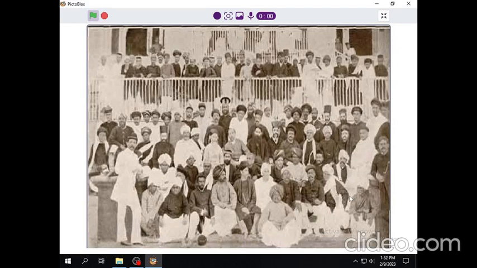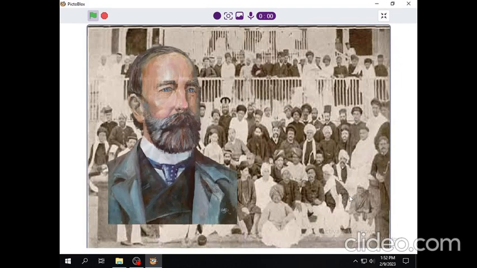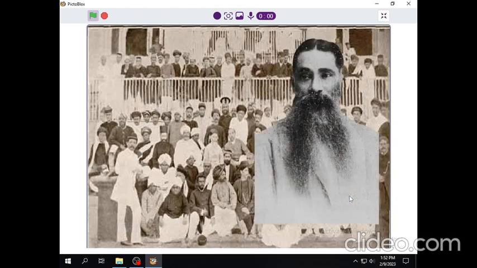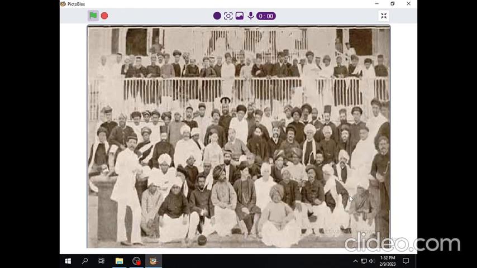This realization resulted in formation of Indian National Congress in 1885. The Indian National Congress was formed by an Englishman named Alan Octavian Hume. The leader of the first session of Indian National Congress was Umesh Chandra Banerjee. The Indian National Congress achieved limited success during its early years. The leaders of the Indian National Congress at this time were known as moderates. Some of them were Dada Bhai Nauroji and Gopal Krishna Gokhale.